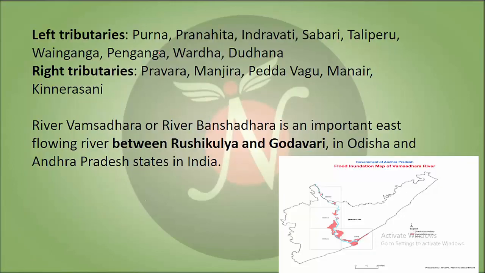The left bank tributaries of the Godavari are Purna, Paranita, Indravati, Sabri, Taliperu, Vain Ganga, Pain Ganga, Vardha, Dudhana. Right bank tributaries are Pravara, Manjra, Pedavagu, Manair, Kinneri, Saini. The river Vamsadhara or the river Bhansadhara is an important east-flowing river between the Rushikulya and the Godavari. Here is the basin of the Vamsadhara river. It flows between the Rushikulya and the Godavari. It's not a tributary of Godavari.